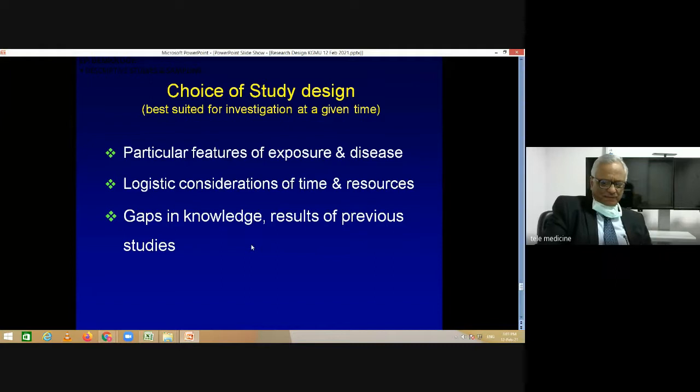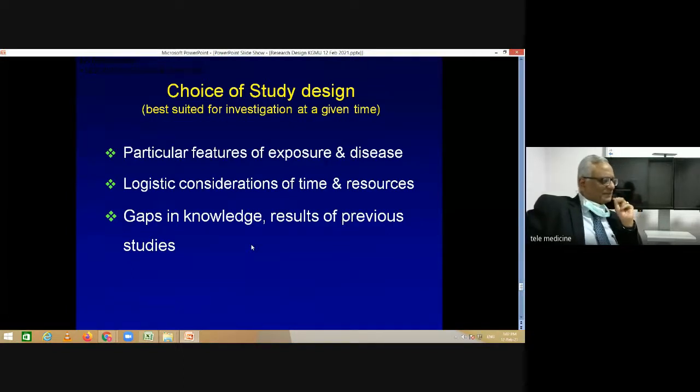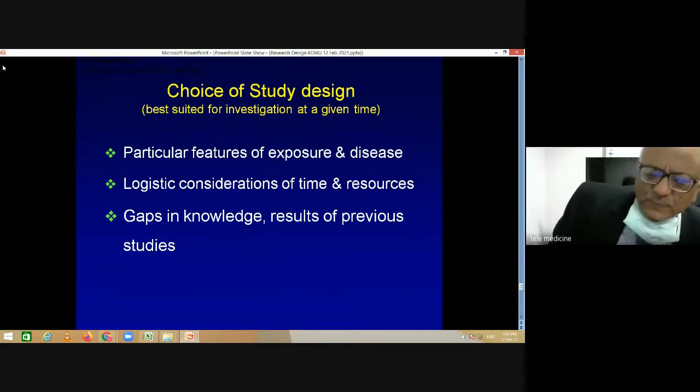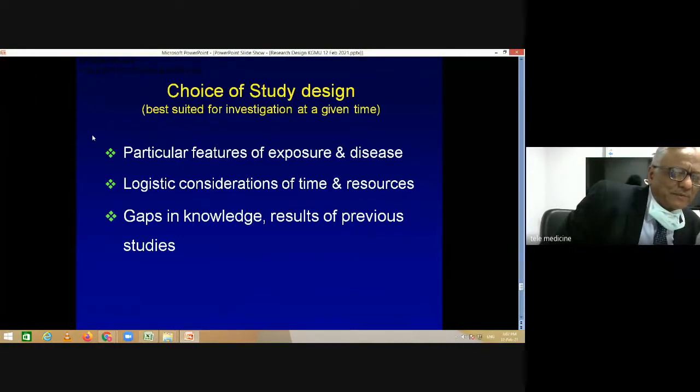Now, before I tell this, we'll go to the last slide. Let me say that for doing a randomized controlled trial, there are certain guidelines which are known as the CONSORT guidelines. CONSORT is a short form or acronym for Consolidated Standards of Reporting Trials.